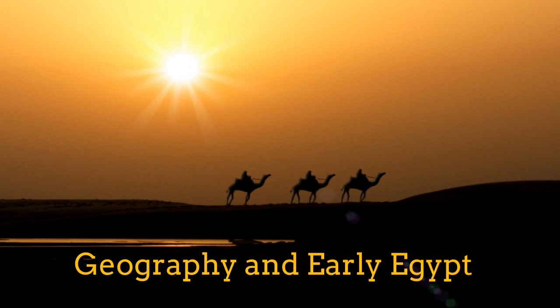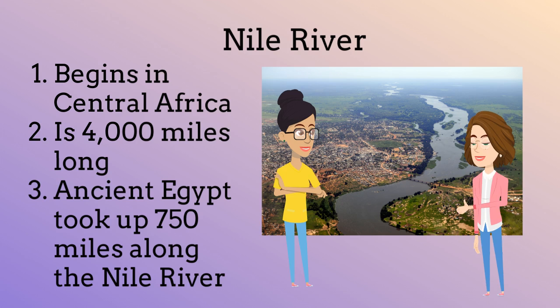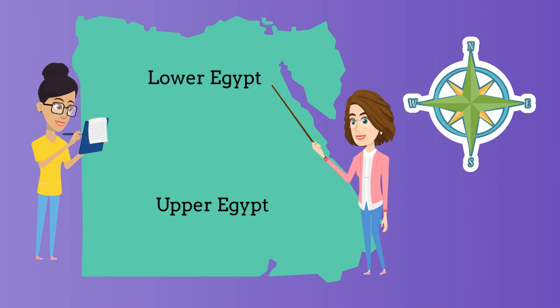Today, we will be talking about the geography and early history of Egypt. The Nile River was very important. Beginning in Central Africa, it is 4,000 miles long, and 750 miles of it was ancient Egypt. Ancient Egypt included two regions, a southern region known as Upper Egypt and a northern region known as Lower Egypt.